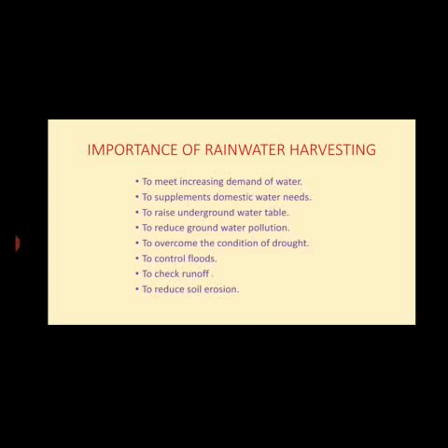To overcome the condition of a drought. Now, there are areas which receive very little rainfall. Recently, last year, there was a problem in Chennai, Tamil Nadu. There was a shortage of water. So the government asked that every person or every household should have a water harvesting system so that they can save the water and use it during the dry season.